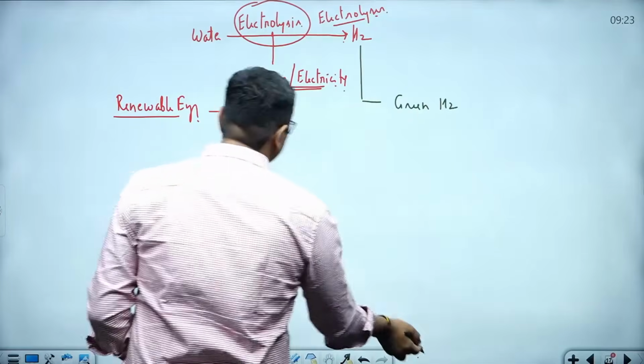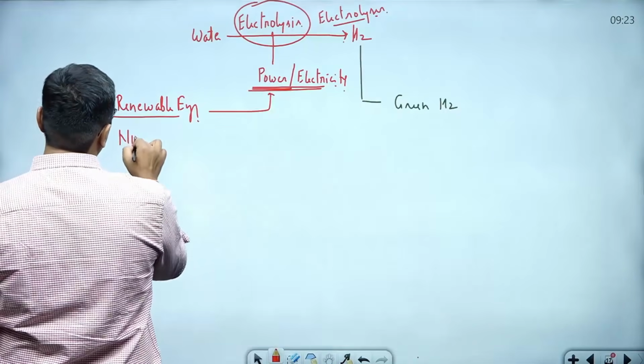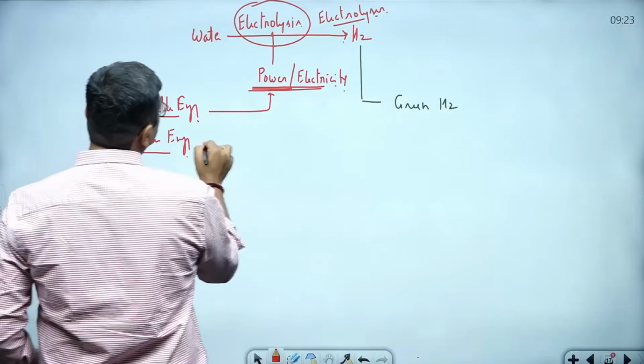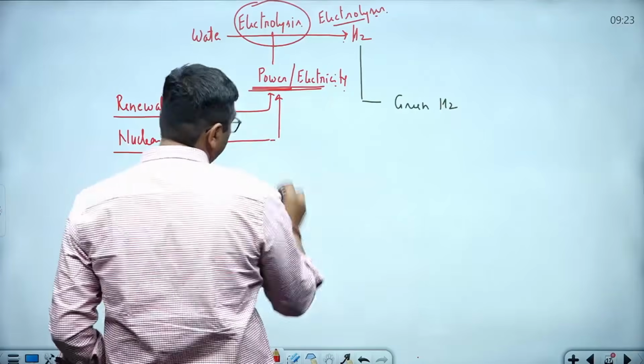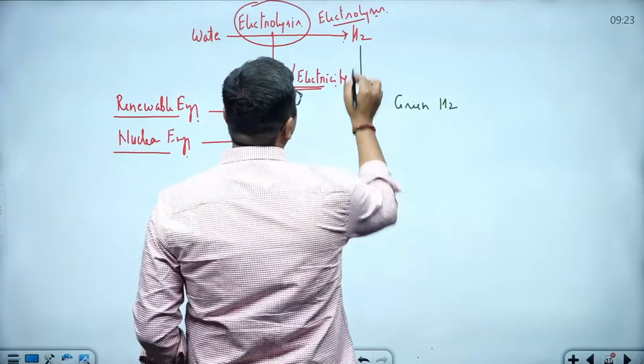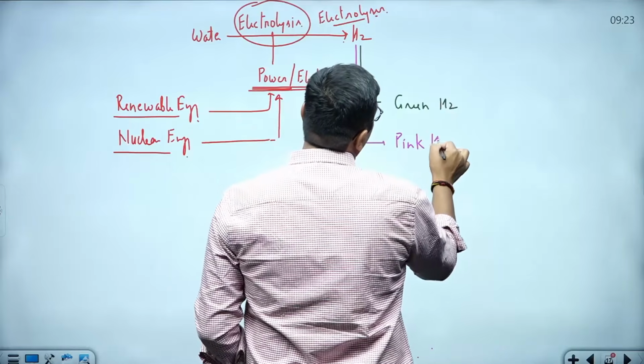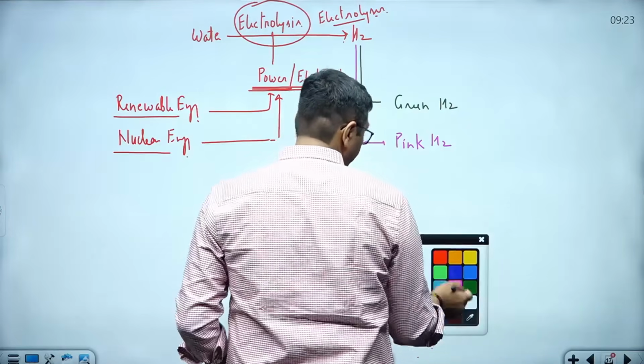If the power or electricity source is nuclear energy, and this nuclear energy based power is used in the production of hydrogen fuel, then we call it pink hydrogen.